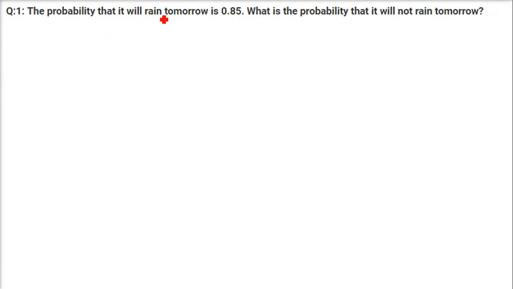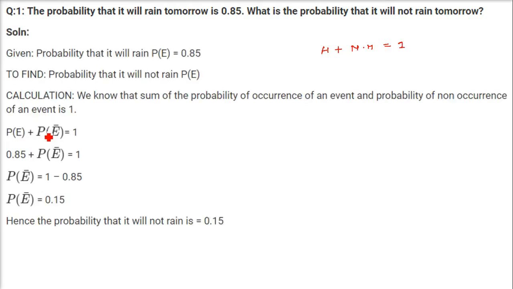The probability that it will rain tomorrow is 0.85. What is the probability that it will not rain? So something happening and something not happening, if you add them, it is going to be 1. So the probability of an event, that is probability that it will rain, is 0.85, and the probability that it will not rain will be P(E bar). We just put a bar here. This is probability of an event and this is probability of not an event, means that event is not happening,